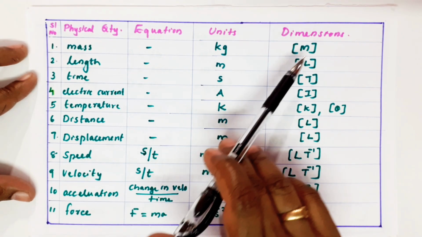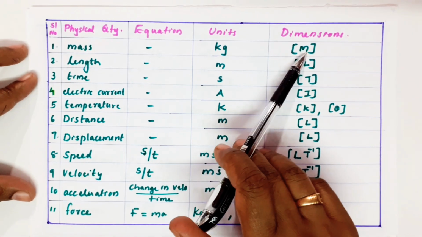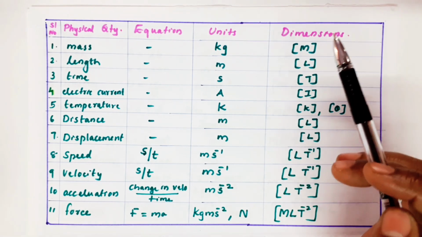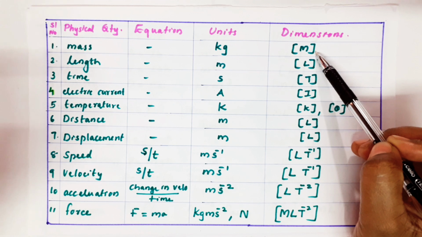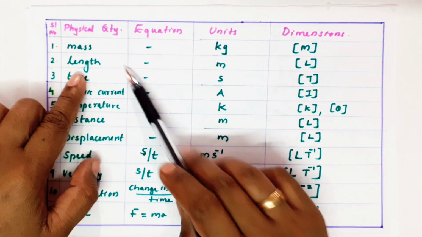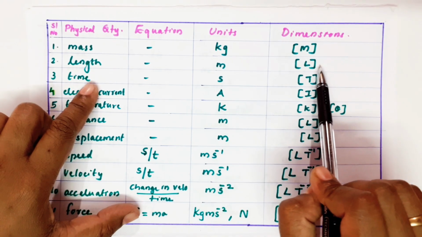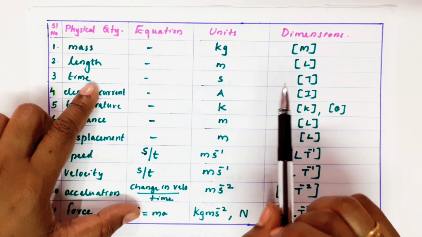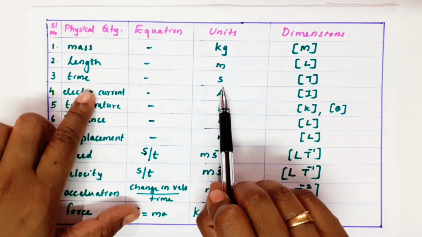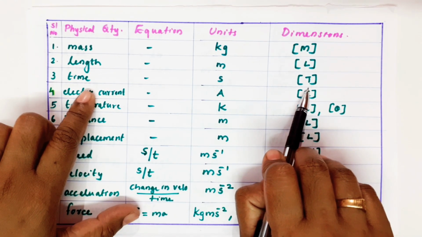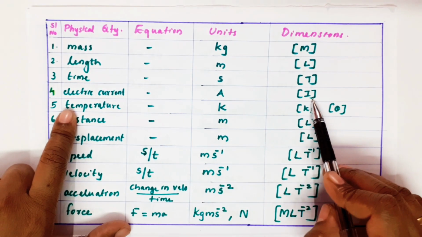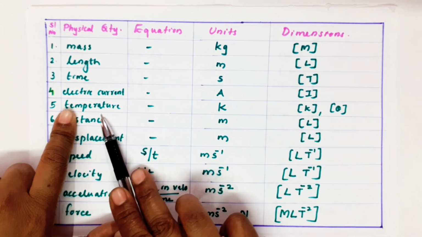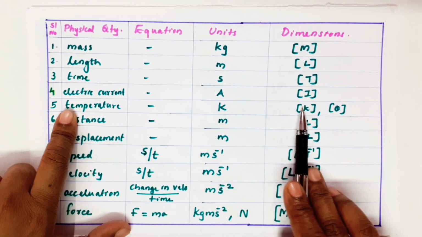Mass is represented in terms of dimension as capital letter M in square bracket. Then we can understand that it is mass. Don't get confused. Capital letter M in a square bracket indicates mass. Length, unit is meter, but its dimension is capital L in square bracket. Time, second, its dimension is capital T in square bracket. Electric current, ampere, capital I. Temperature, Kelvin, capital K or theta.